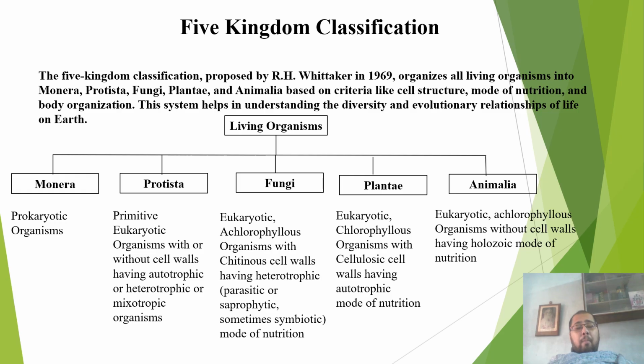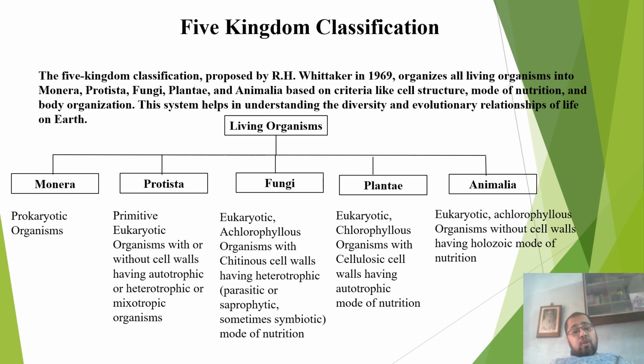Now, Monera, the kingdom, consists entirely of prokaryotic organisms like the bacteria, the cyanobacteria, the archaebacteria, and even now the actinobacteria. The kingdom Protista is a large assemblage of primitive eukaryotic organisms with or without cell walls, having autotrophic or heterotrophic mode of nutrition.